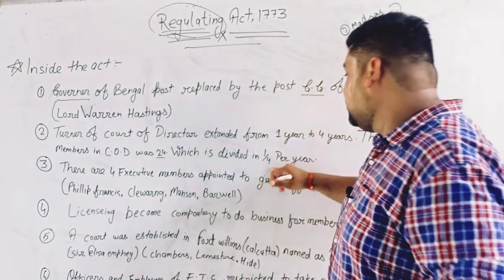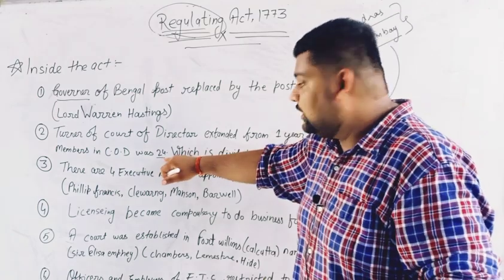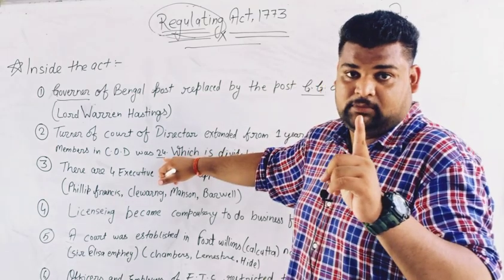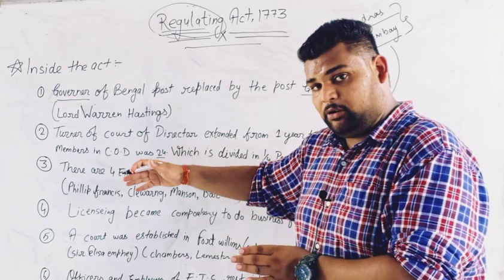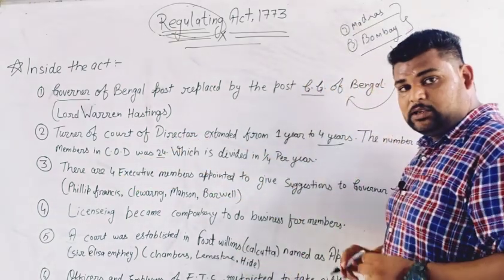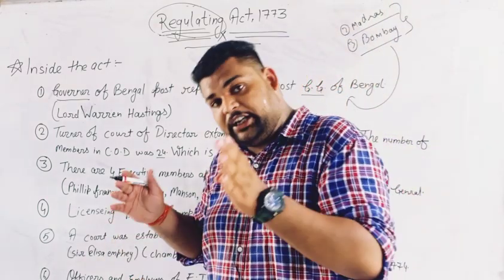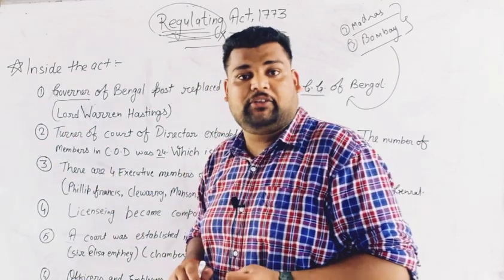So here, 1/4 of the members retire every 1 year. 24 divided by 6 is 4, and what was the tenure of this? 4 years. So 25% of members retire every year, and 25% are newly selected every year.